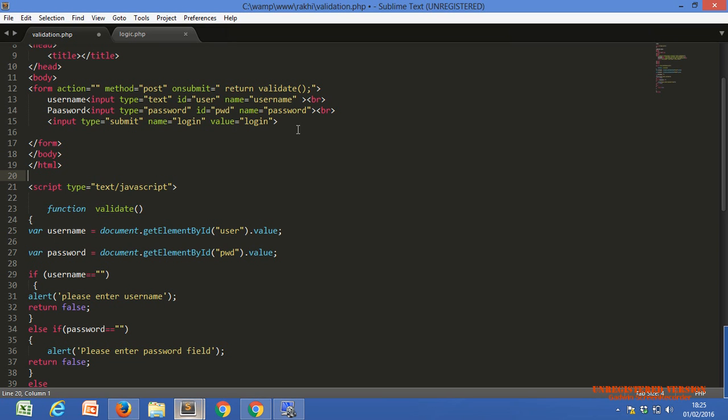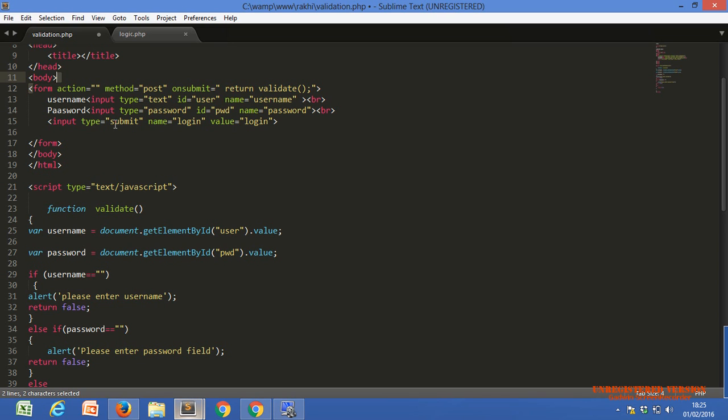Now let's see what we use on the submit event. On submit event, which HTML tag event is it? Our form tag. This is our form tag or not? When this event occurs, whenever we click on the submit button, before submitting, the on submit event will occur.